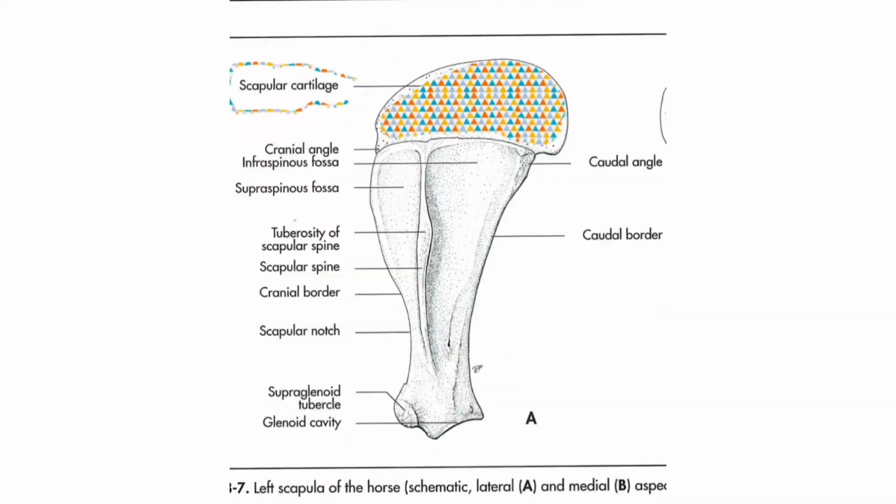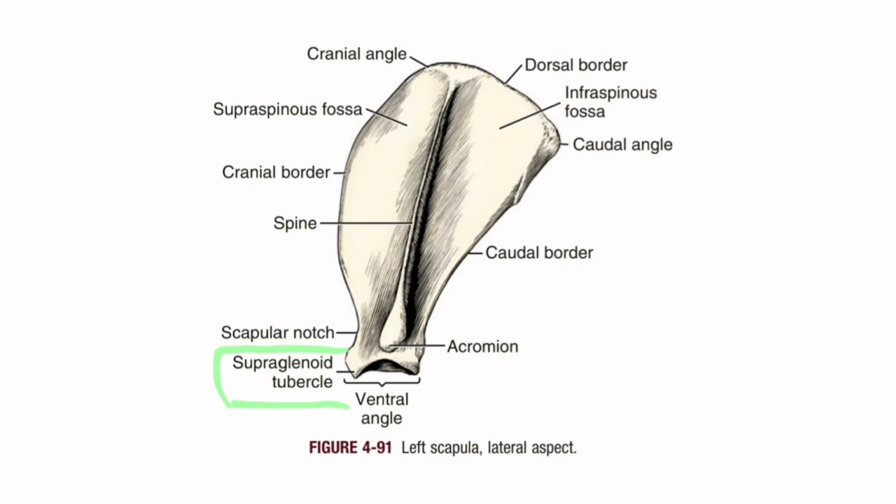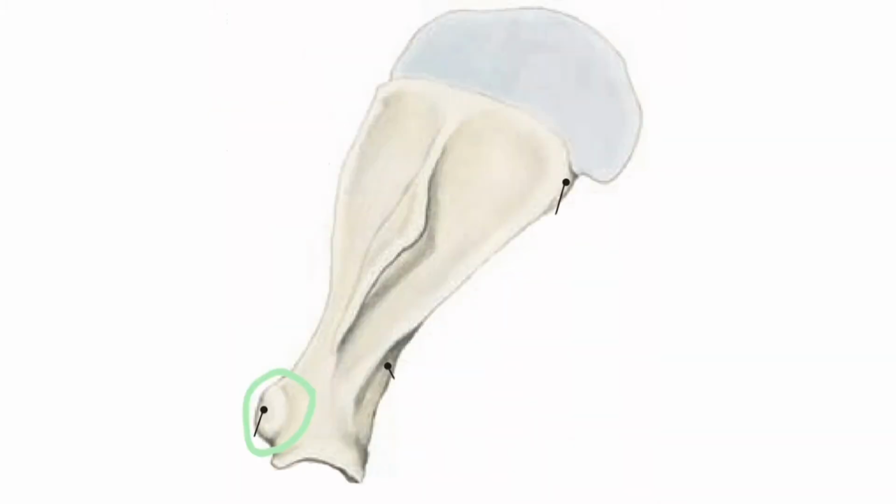Scapular cartilage. The ventral angle carries the glenoid cavity for the articulation with the humerus. Cranial to the glenoid cavity is the supraglenoid tubercle. Supraglenoid tubercle is the largest tuberosity of the scapula.